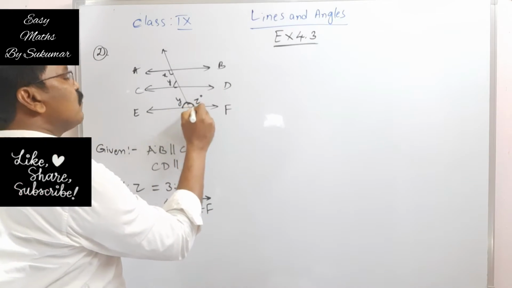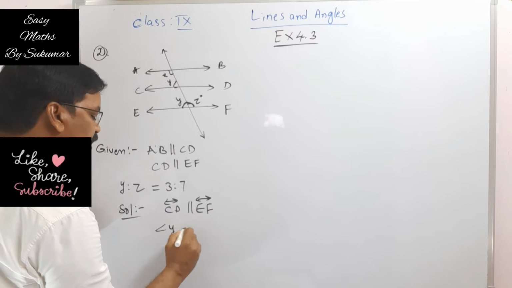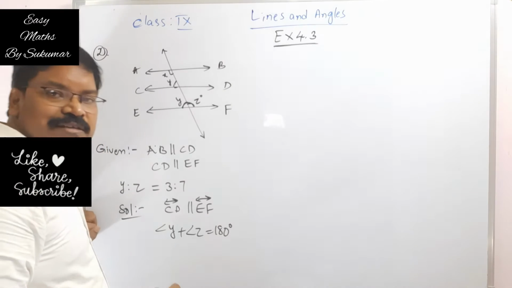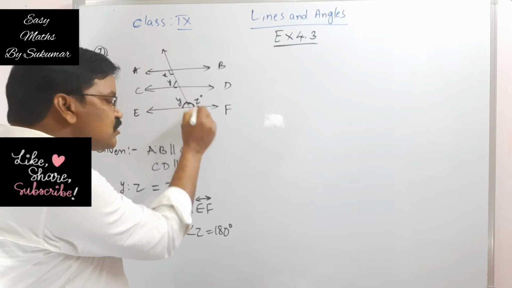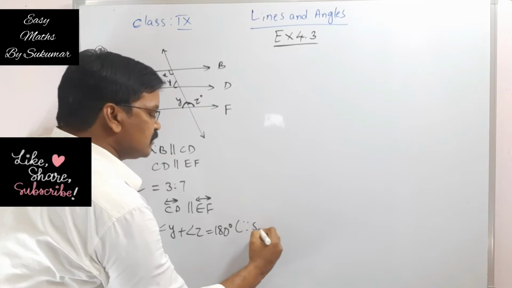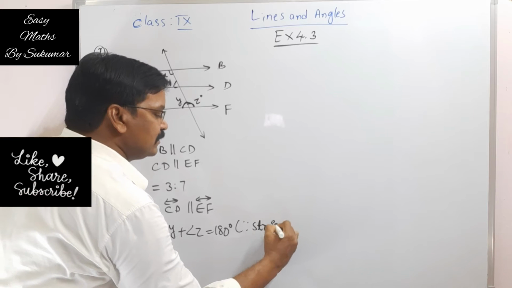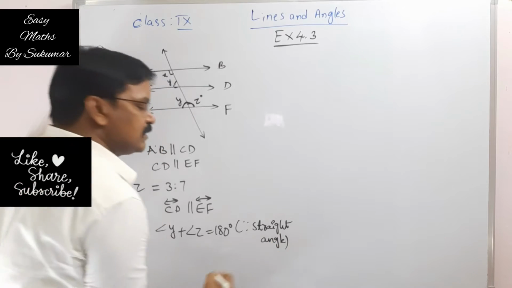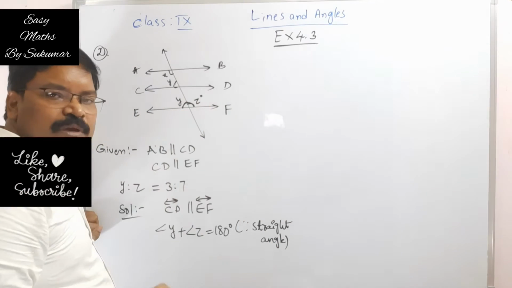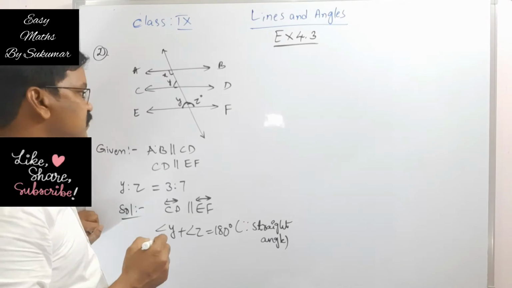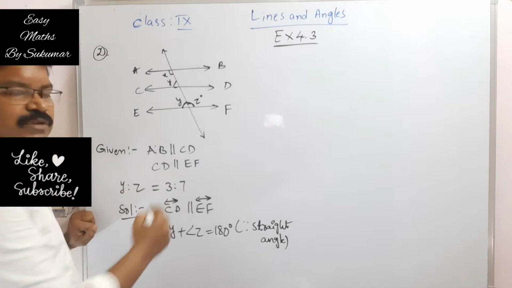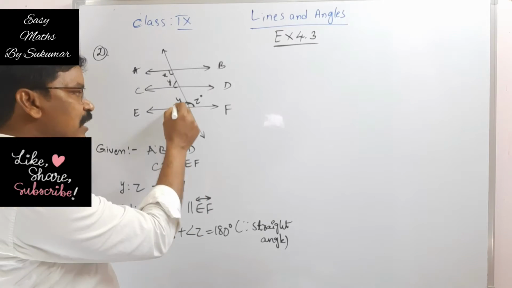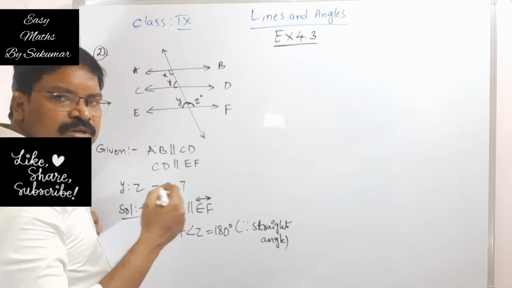Now, what about angle Y plus angle Z? Angle Y plus angle Z, this sum is equal to 180 degrees. The reason is it is a straight angle. Since it is a straight angle, the sum of these two angles should be equal to 180 degrees. Okay. Now this ratio is given here. What is the ratio given here? 3:7. Angle Y and angle Z are in the ratio 3:7.